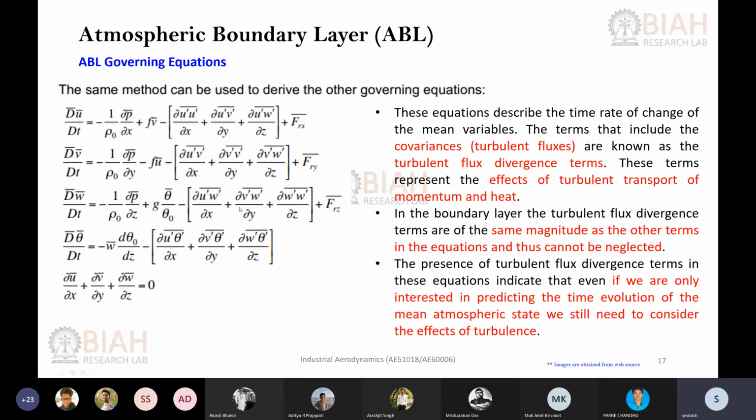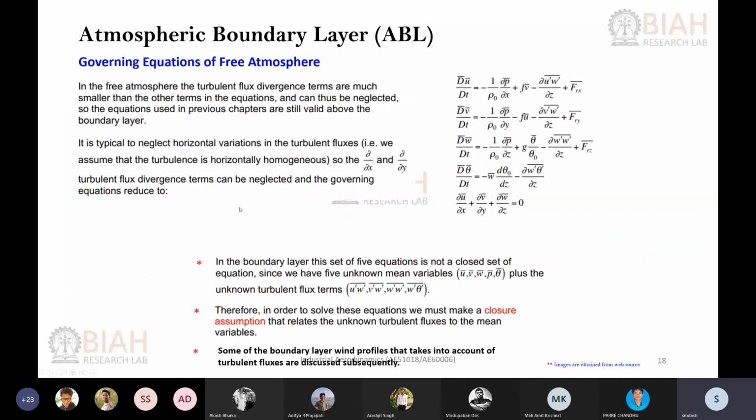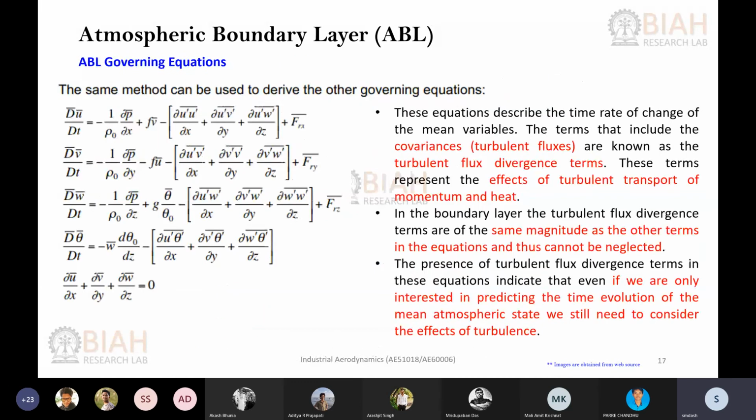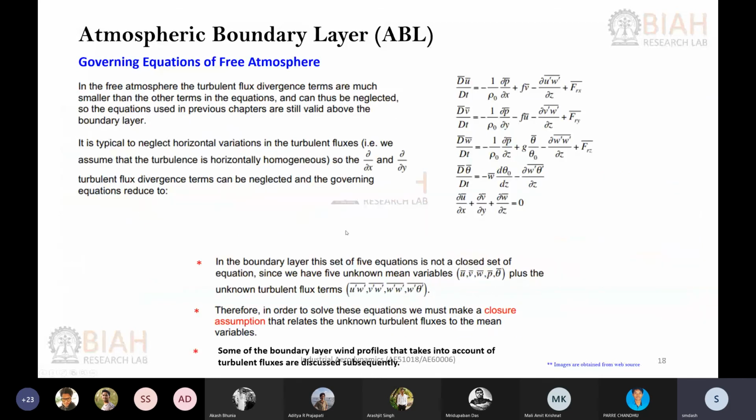Now, whatever equations we saw are only the simplified equations for the boundary layer. If you go high above, where the boundary layer ends and the free atmosphere begins, the effects of turbulent fluctuations or turbulent fluxes will be reduced, and you can further simplify the equation.